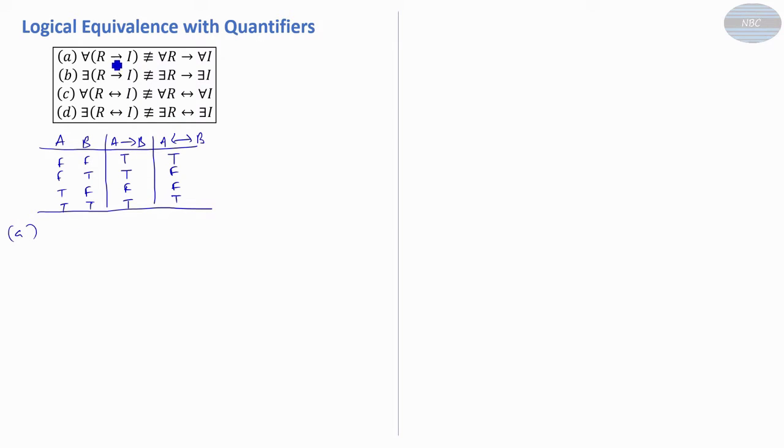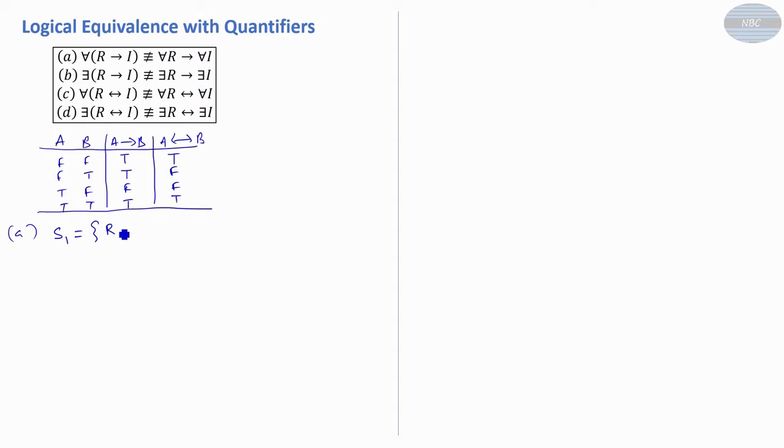Now come to the first point, A. We have to prove the left hand side is not equivalent with the right hand side, so we take one counter example. If in the example we can prove that left hand side is not equivalent with the right hand side, then that is enough. Let us take a universe of discourse S1, or you may say the domain. In S1 we have a set of people.